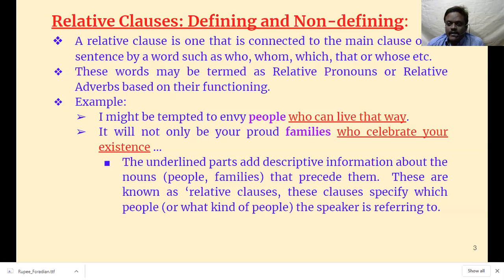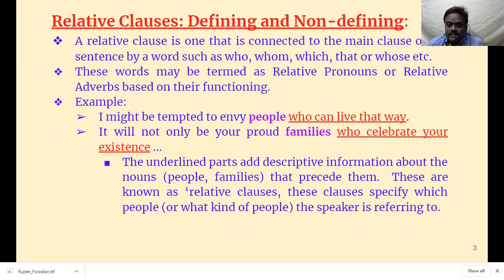In the same way, we have three phrases: noun phrase, adjective phrase, adverb phrase. What is a noun phrase? A group of words which do not have a sentence pattern like subject, verb, object, and work as a noun. In the same way, adjective phrase and adverb phrase.